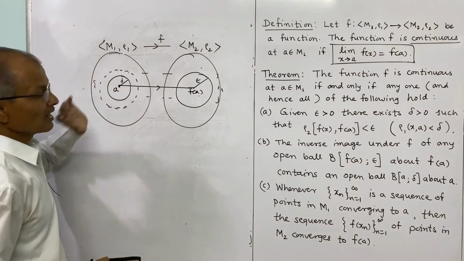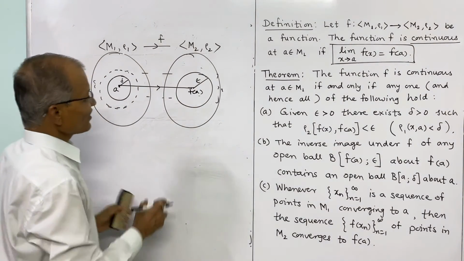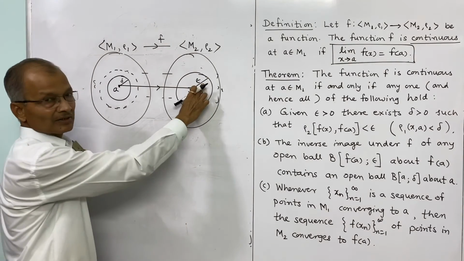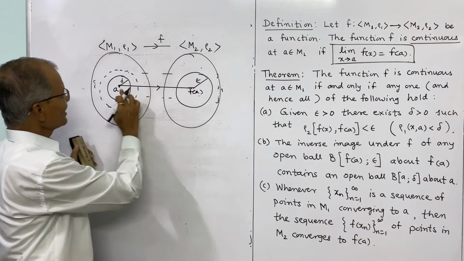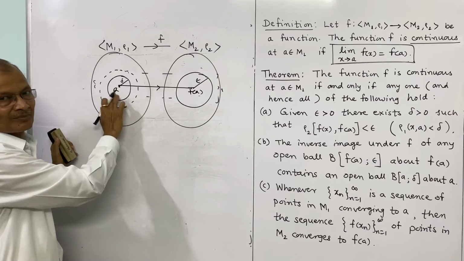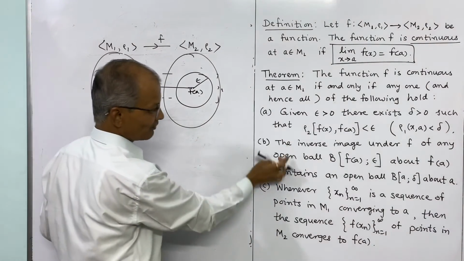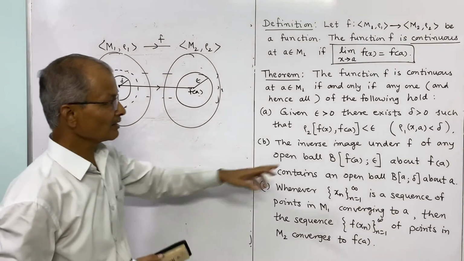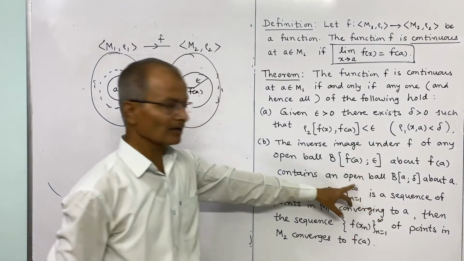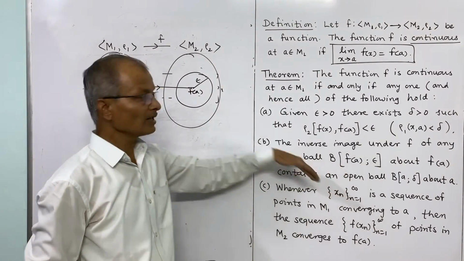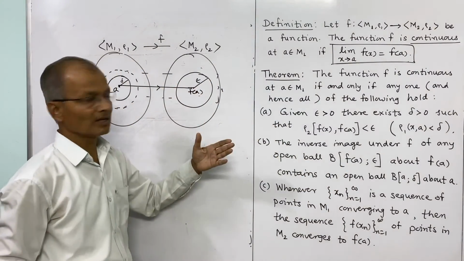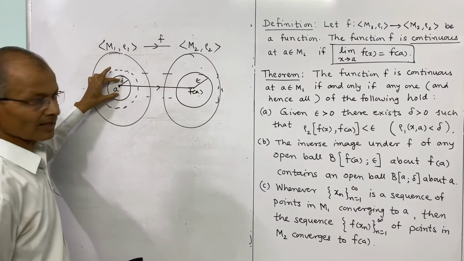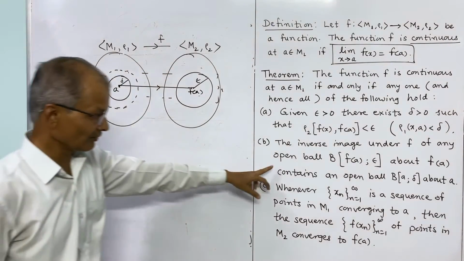So it has the same meaning as: whenever f of x is within epsilon distance from f of a, then x is within delta distance from a. The statement a and statement b have the same meaning. It is written in terms of rho 1, rho 2, in terms of balls, and a ball is also defined in terms of distance. So the distance between f of x and f of a is less than epsilon, and the distance between x and a is less than delta.